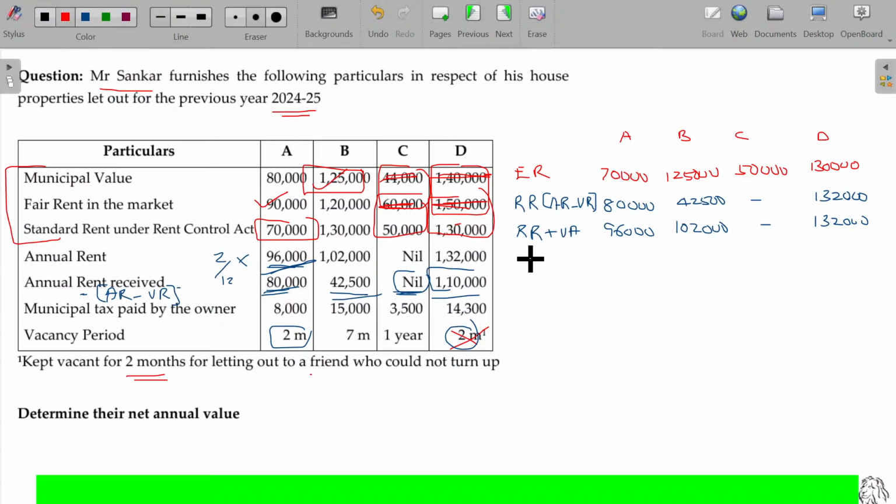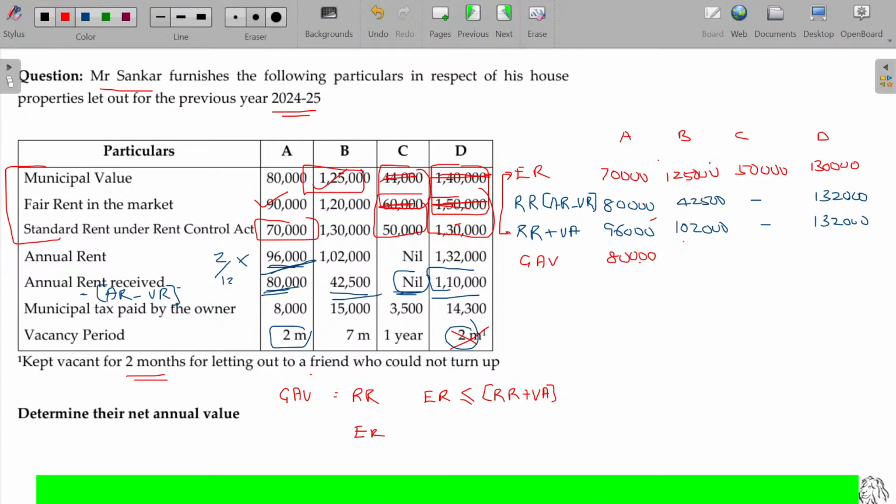Now you have to find out the GAV. To find out the GAV, you have to cross verify with these two. GAV is usually the rent you receive, provided it is genuine. How can you check if it is genuine? The rent you receive along with the vacancy allowance or vacancy rent should be higher than the expected rent, then I can take the rent received. Else, the expected rent will be taken. So this is higher than this one, so rent received will be taken.